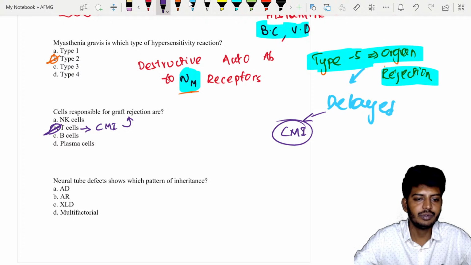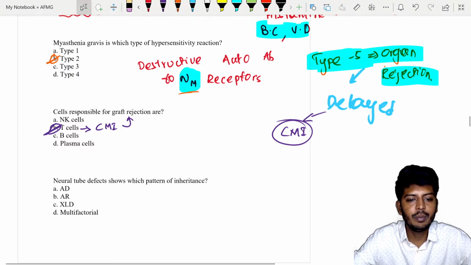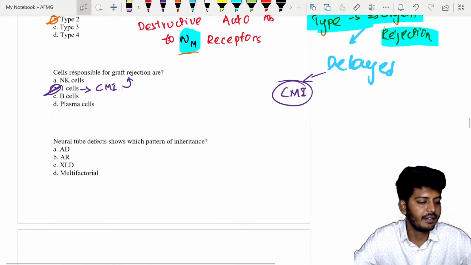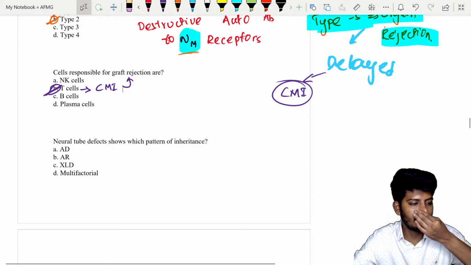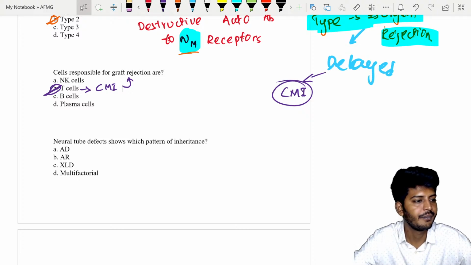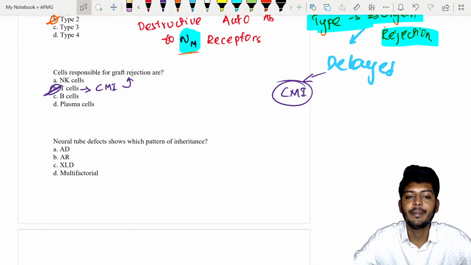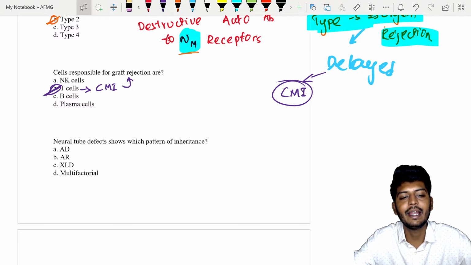GVHD. Neural tube defect shows which pattern of inheritance? Let's see. Very good. The correct answer for the previous question is T cells. Neural tube defect is shown in which pattern of inheritance? So remember, neural tube defect can be of multiple types. It can come as a result of genetic factors, or it can come as a result of other factors like vitamin B9 deficiency.